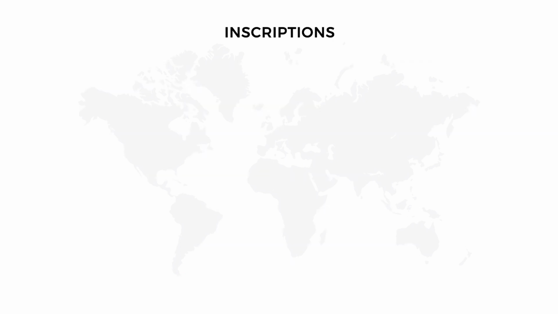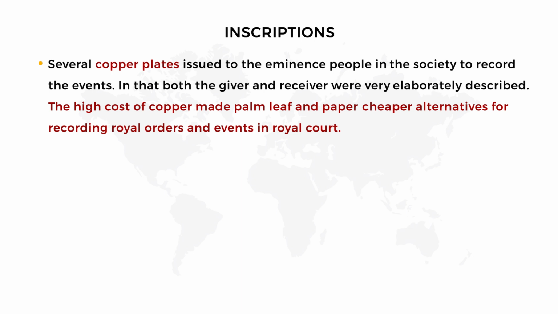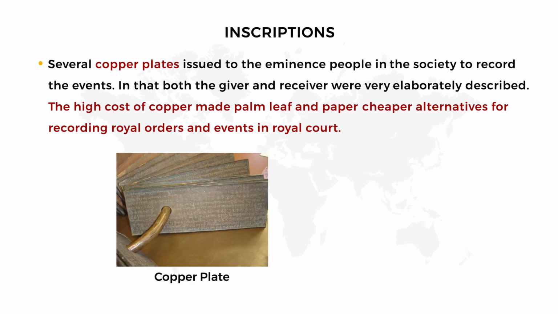Very good. The next point is several copper plates issued to the eminent people in the society to record the events. In that, both the giver and receiver were very elaborately described. The high cost of copper made palm leaf and paper cheaper alternatives for recording royal orders and events in the royal court. Look at the picture students. This is called the copper plate. Like these, copper plates are issued to the eminent people. Eminent people means those who are educated in the society. Okay, issued to those eminent people to record the events happening in the society.